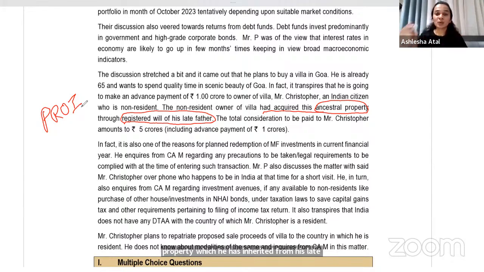So in this situation, the question is asking us about the validity of the transaction. First, you will have to write down the provision of FEMA which you are using, that is Section 6, wherein we say that a person resident outside India can transfer immovable property which he has acquired by way of inheritance from his father. So this transaction in this particular situation is valid because Mr. Christopher has acquired the property as it is an ancestral property, and he has acquired it by way of will from his late father. So the transaction which has happened is a valid transaction. So that's it. It was a very simple question.